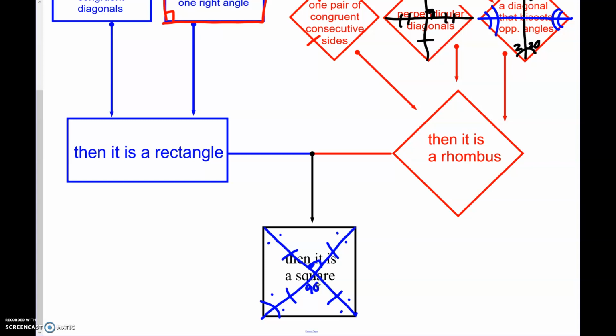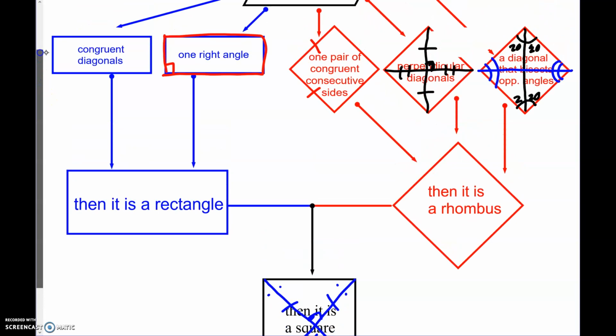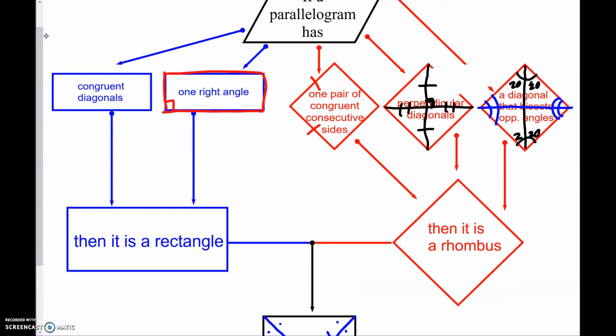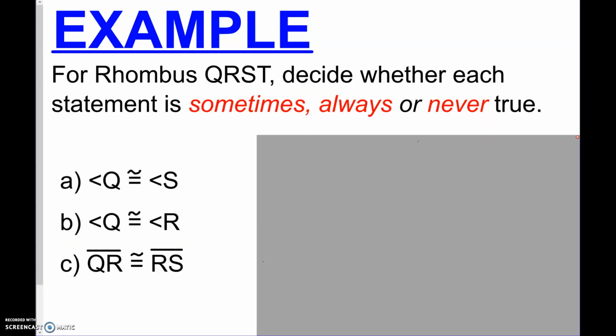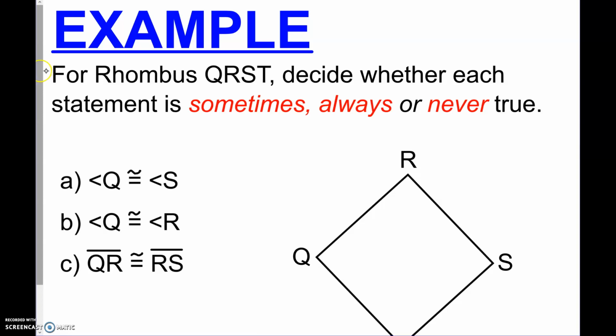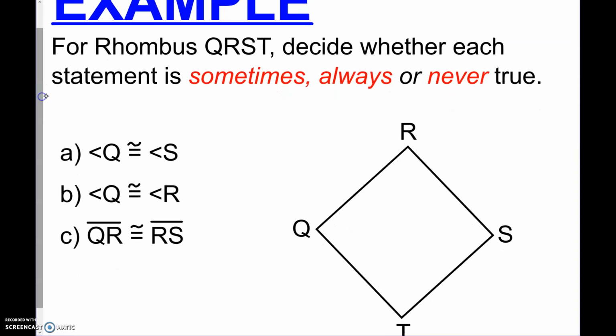All right, okay, so you might need to go back and revamp and write down all of these properties. Now we're going to practice using these properties. So decide in this if it's sometimes, always, or never. And they're telling us that this is a rhombus. So angle Q and S, they are always congruent. Always. Angle Q and R, sometimes.